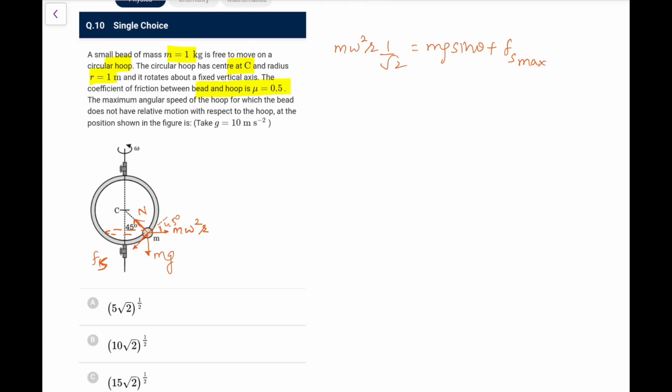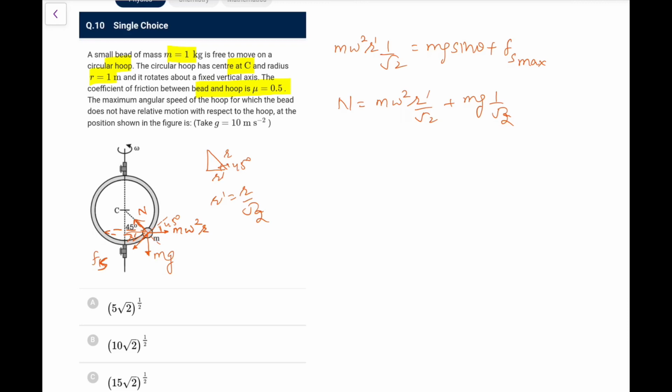And in the normal direction it would be balanced, so normal must be equal to m omega square r by root 2 plus mg by root 2, that is what we are going to get. Now what is this r? Sorry, I should write it as r dash, not r. If I write this r dash, this is r dash and this is r, this angle is 45, so I can make out r dash is equal to r by root 2.